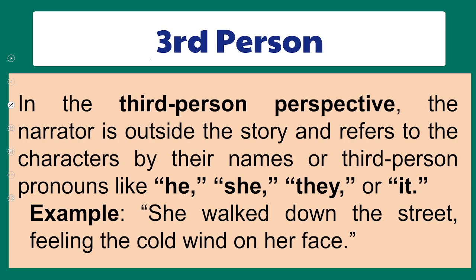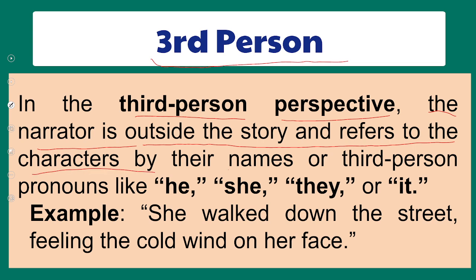So let's find out, here we have the third person perspective. What is the third person perspective? In third person perspective, the narrator is outside the story, he is not part of the story, and refers to the characters by their names or third person pronouns. And what are the third person pronouns? Like he, she, they, it. So in this perspective, the narrator is not part of the story, and he tells the story of someone.